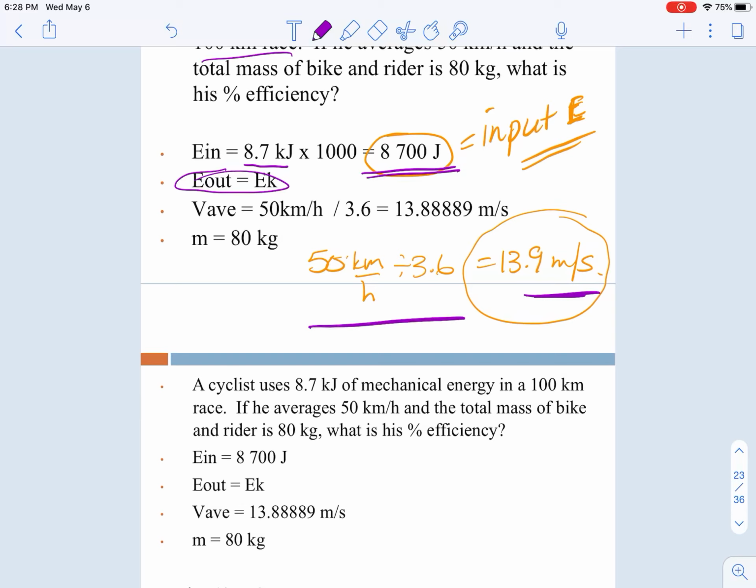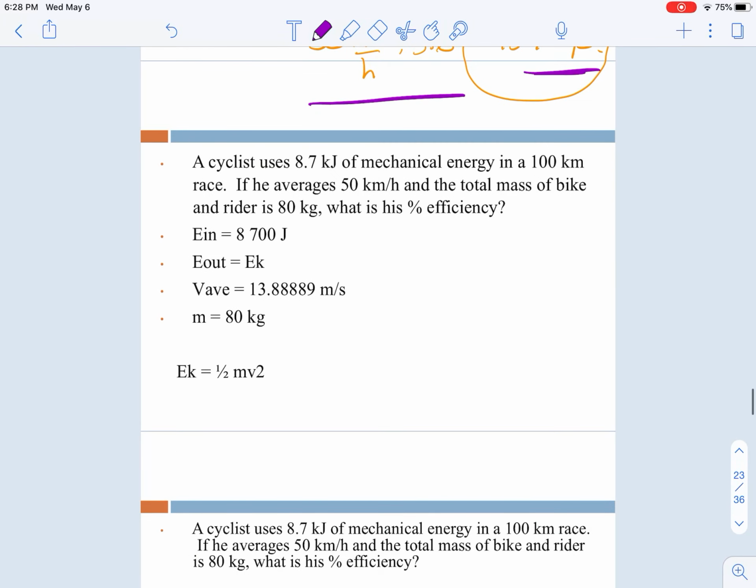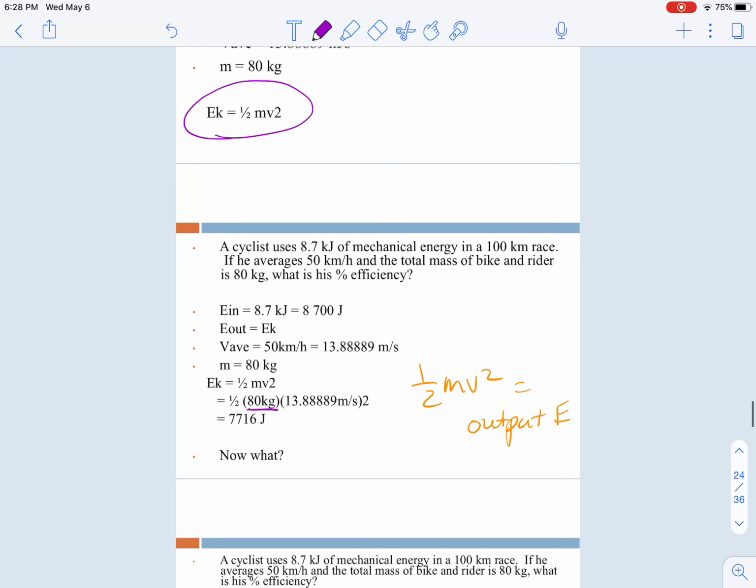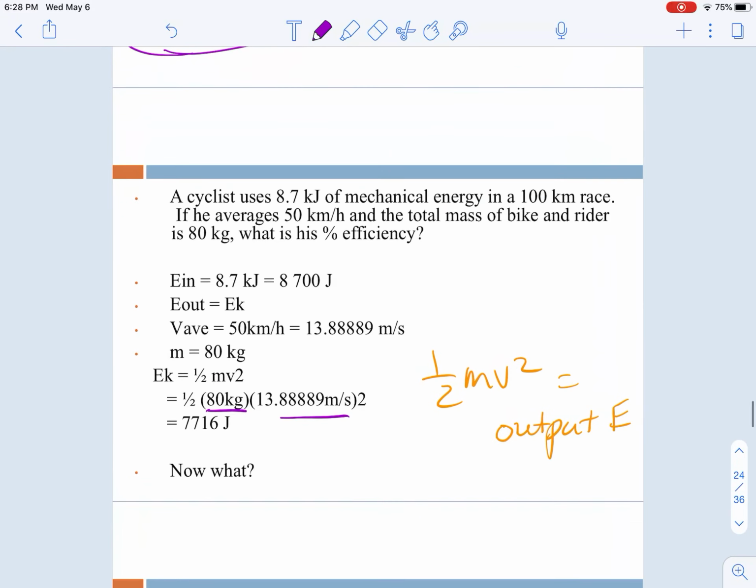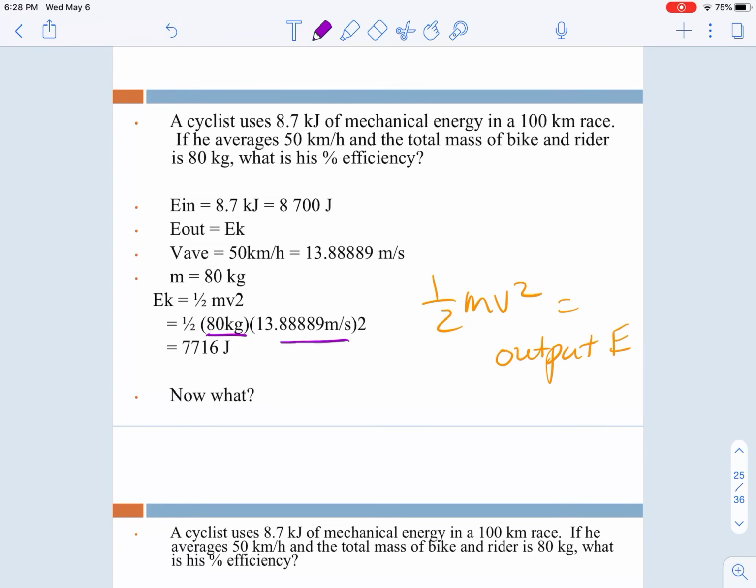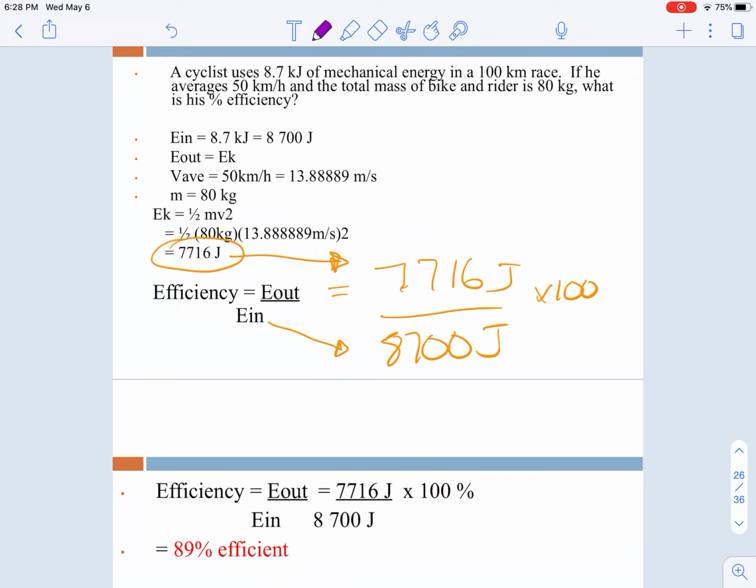And then to do an efficiency, we also need that output of kinetic energy that we're going to do with the half mv squared. So for that one, remember we need meters per second, so I just did a quick conversion of 50 kilometers per hour, divide by 3.6 to get 13.9 meters per second. So now we have everything we need to get our half mv squared. We've got our 80 kilograms here, and our velocity we just calculated when we divided by 3.6.